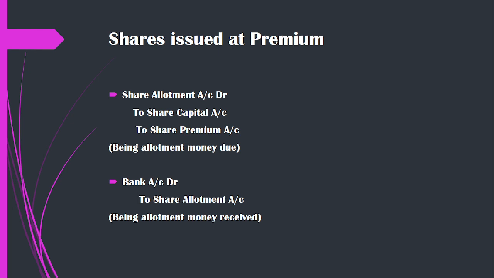If the shares are issued at a premium, that is, the 10 rupees shares are issued at 12 rupees, that 2 rupees is the premium amount the company enjoys for their reputation, goodwill, or earning more profit. So it is an income for the company. So share premium is credited against share allotment. Share allotment account debit to share capital account and share premium account, being allotment money due. The same amount will be received, so bank account debit to share allotment account.